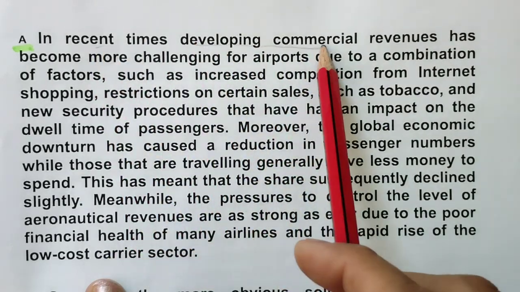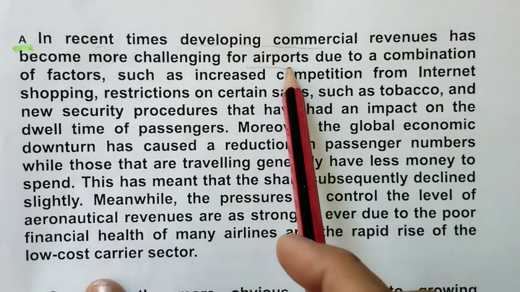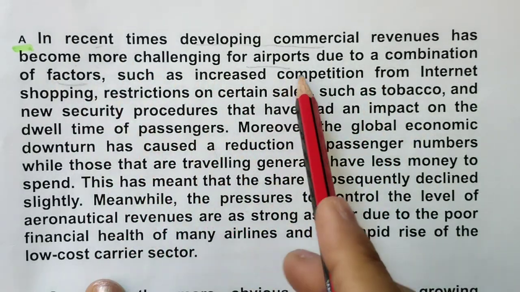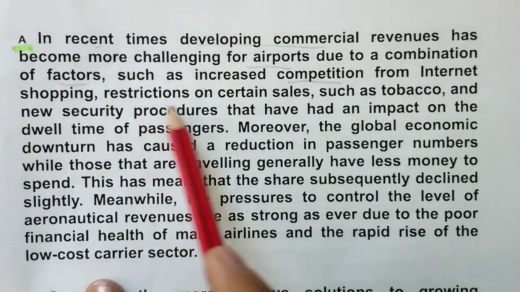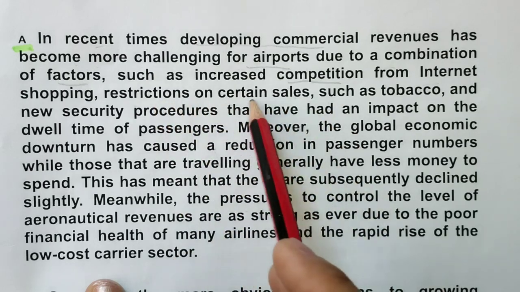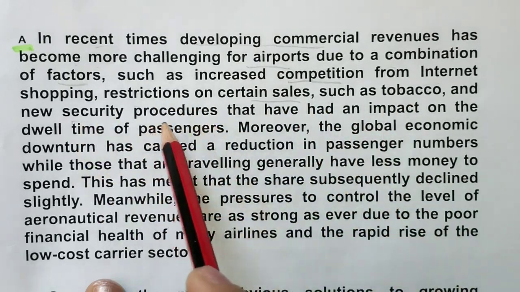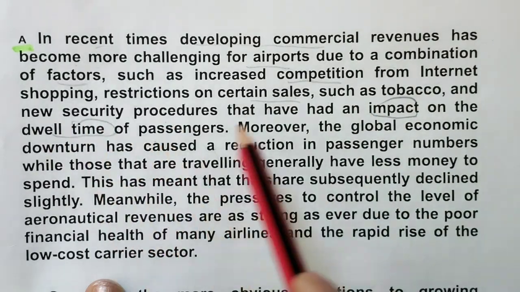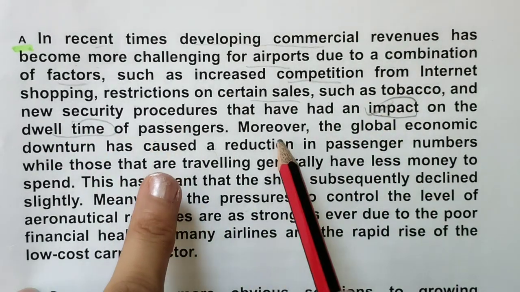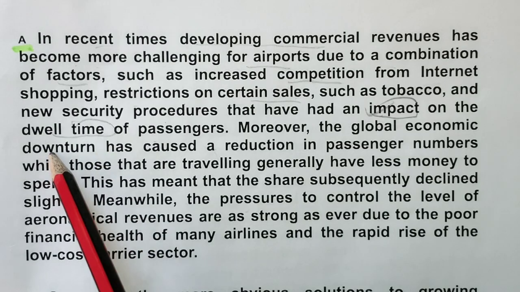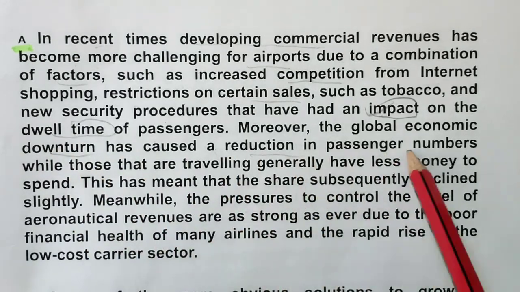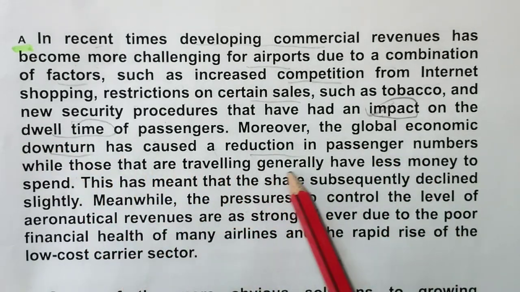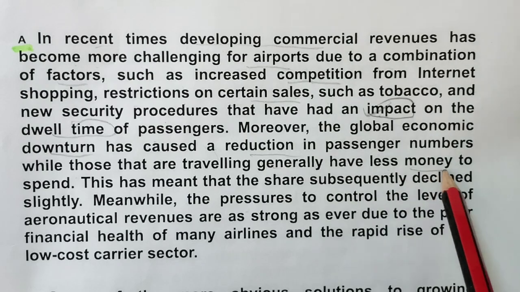Developing commercial revenues has become more challenging for airports due to a combination of factors such as increased competition from internet shopping, restrictions on certain sales such as tobacco, and security procedures that have an impact on dwell time of passengers. The word impact was there. Moreover, the global economic downturn has caused a reduction in passenger numbers, while those that are traveling generally have less money to spend.